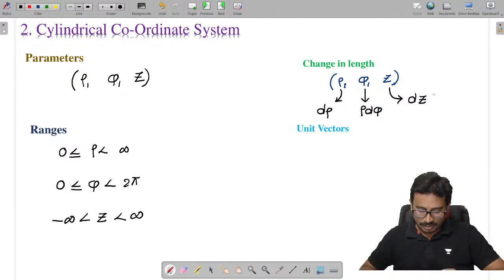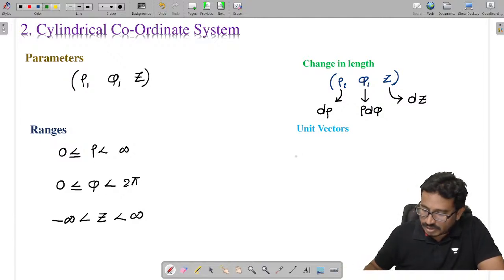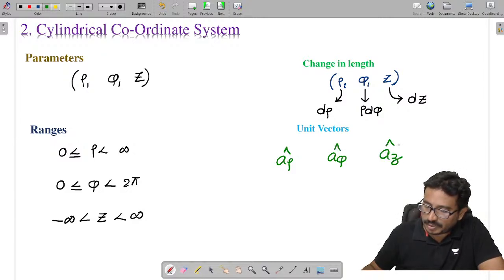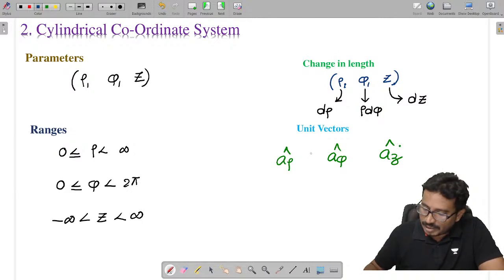Now, coming to the unit vectors. The unit vectors along the rho, phi, z directions are a rho cap, a phi cap, and az cap. And what is the angle between them?